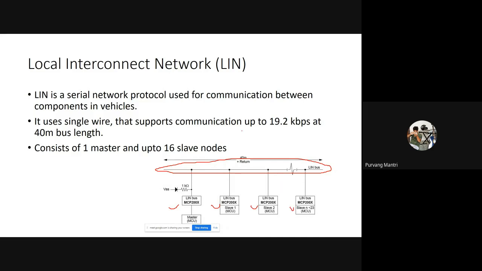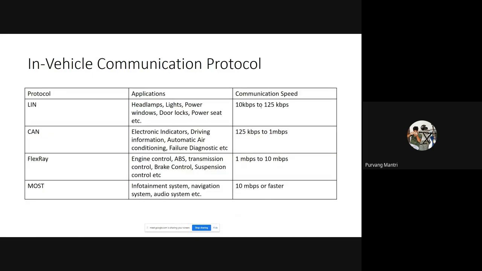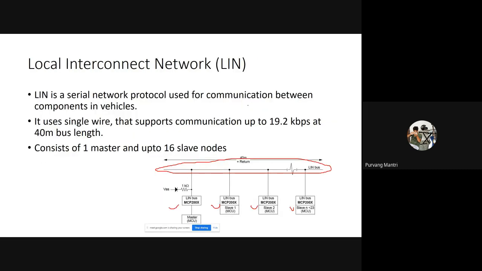So now, back to it. We saw that the LIN bus protocol has a data transfer rate of 10 kbps to 125 kbps, but there are some drawbacks to this. It can transfer 125 kbps data only over a particular length of the bus. If the length of the bus is 40 meters, the highest bit rate it can transfer is 19.2 kbps. So if we want to transfer data at 125 kbps, the bus length has to be reduced.